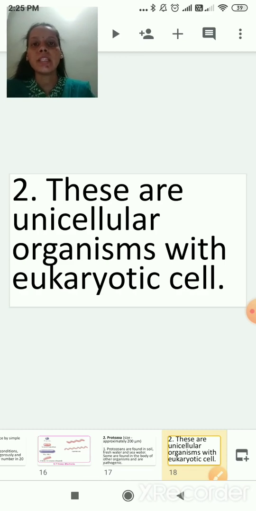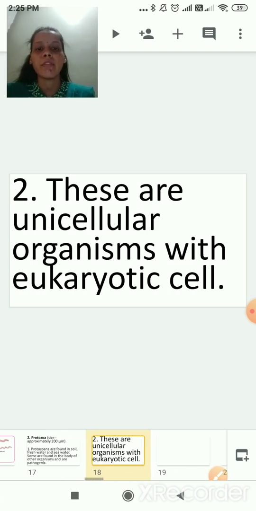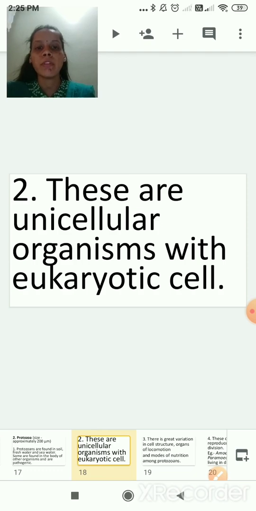Second, these are unicellular organisms with eukaryotic cells. They are made up of a single cell, and they are eukaryotic cells. This is the second one.